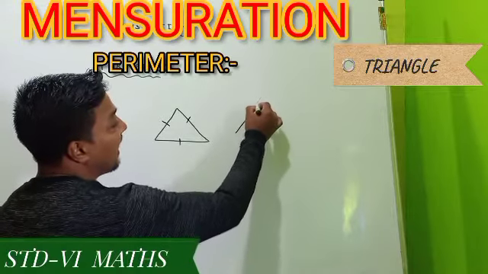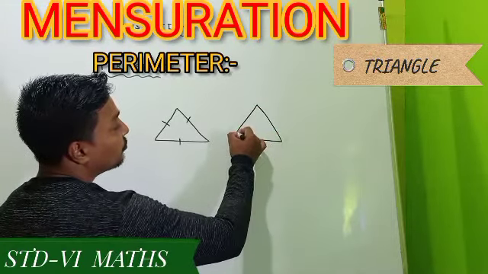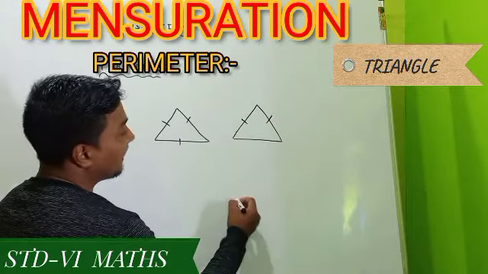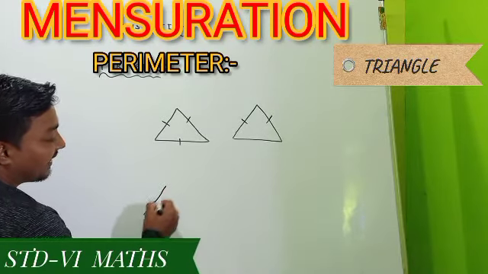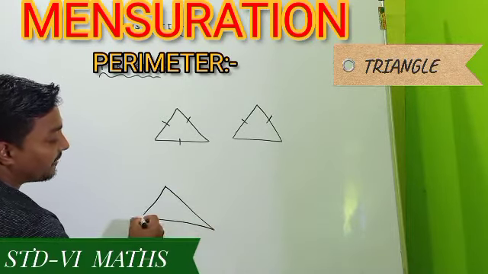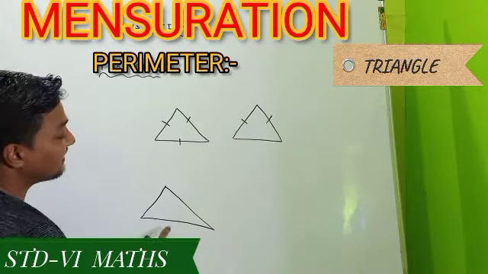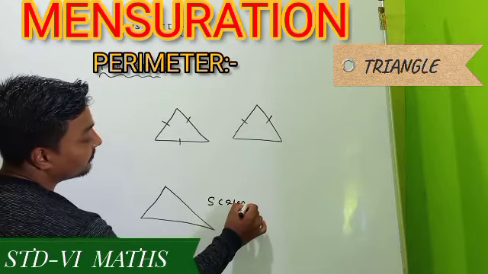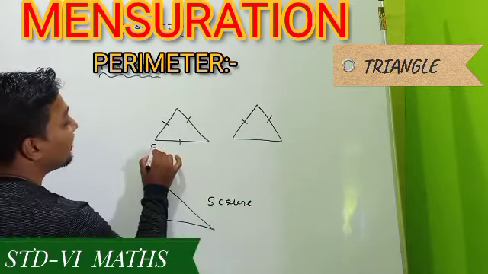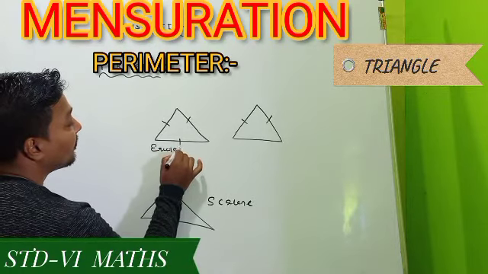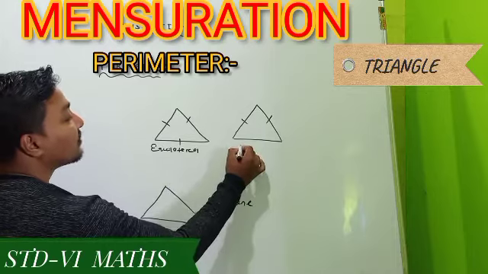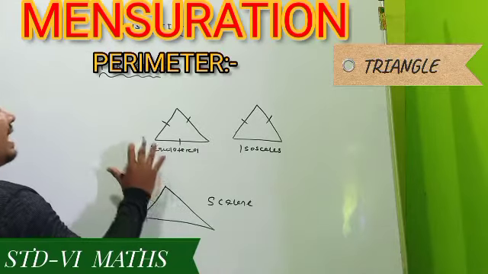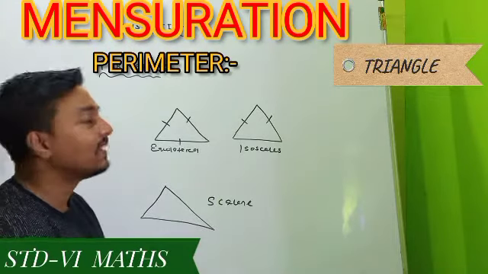And here is another triangle I am drawing, whose 2 sides are equal, and which is called an isosceles triangle. And here is another triangle I am drawing, whose sides are all different. This triangle is called a scalene triangle. This one is called an equilateral triangle. This one is called an isosceles triangle.